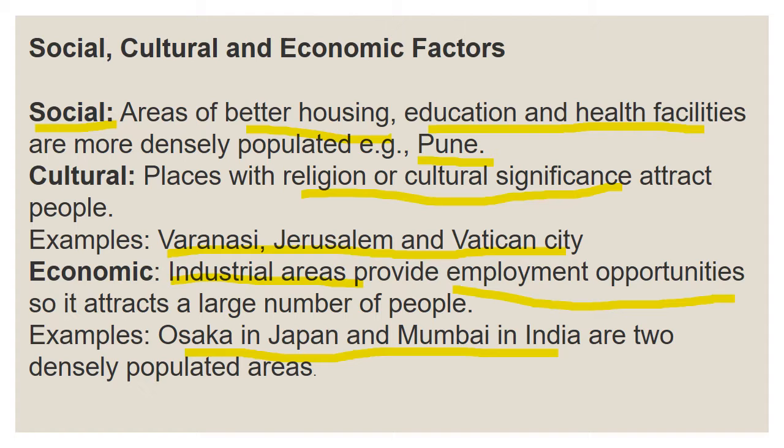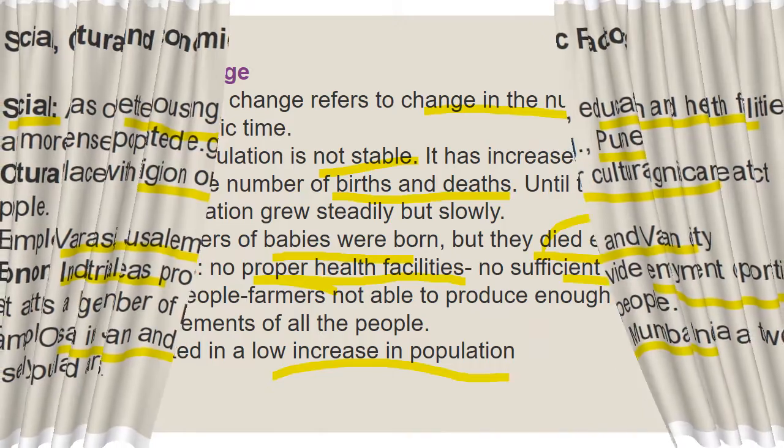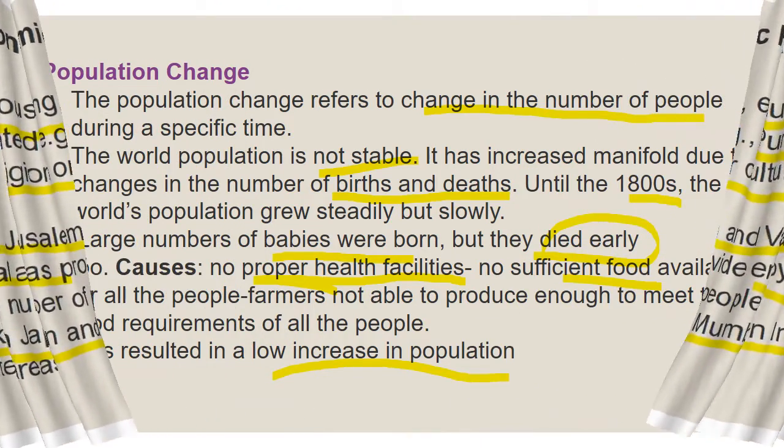Then economically well developed places, like industrial areas and economically well developed sectors, provide employment opportunities. Like Osaka in Japan and Mumbai in India, which are densely populated. People need employment opportunity, right? So they move to the place where they can find employment opportunity, like industrial areas. Understood, children? Very good.